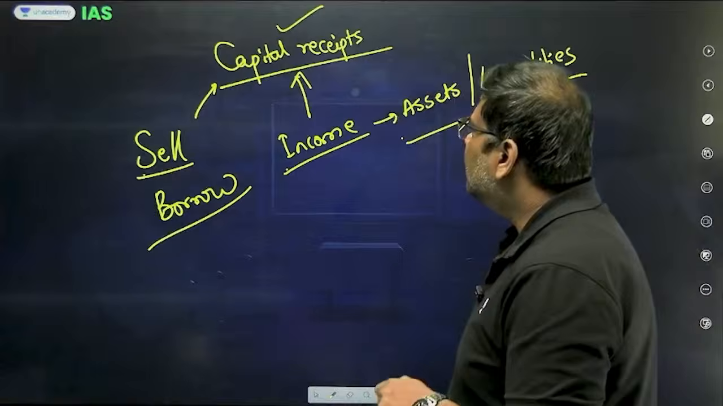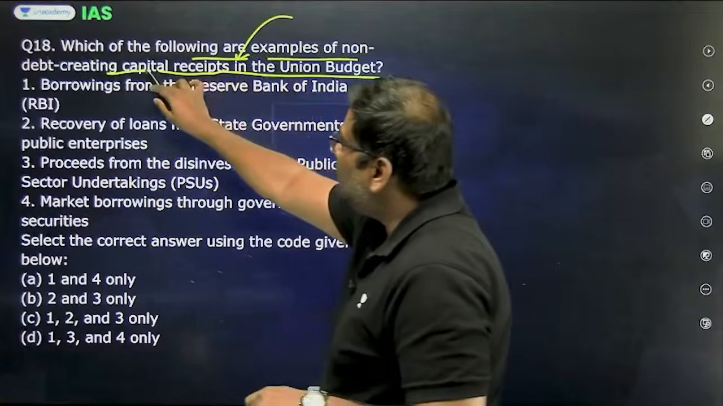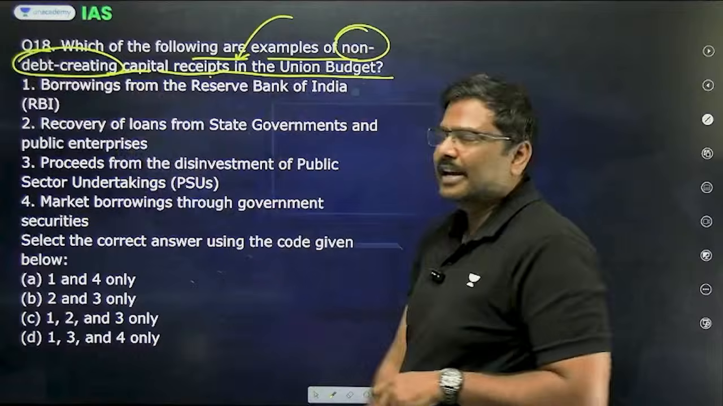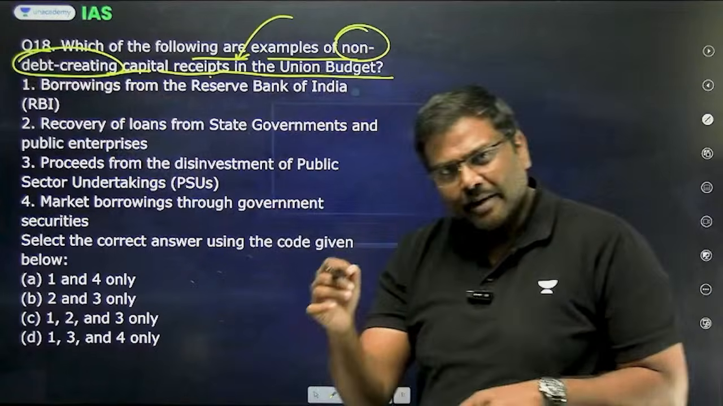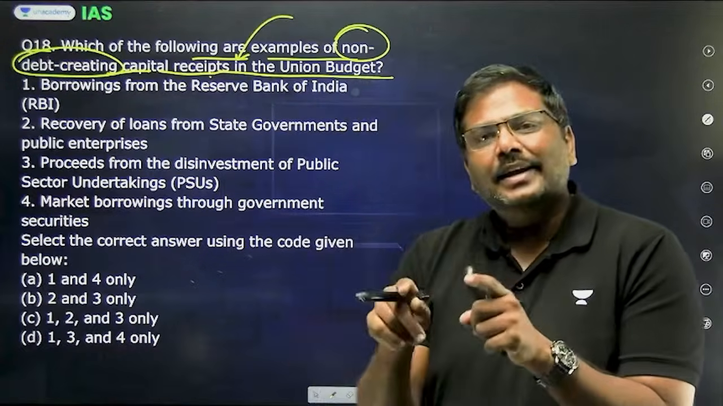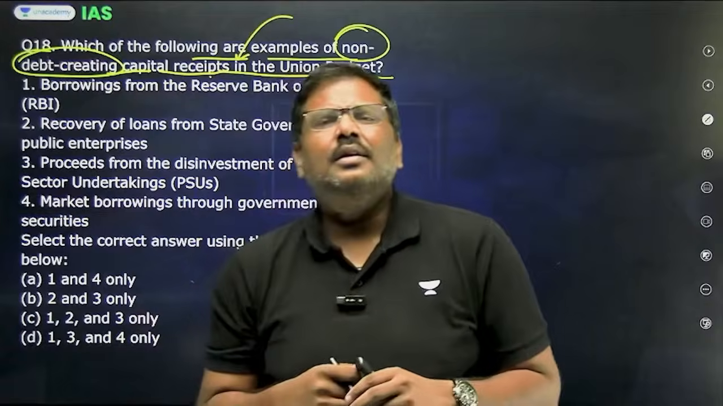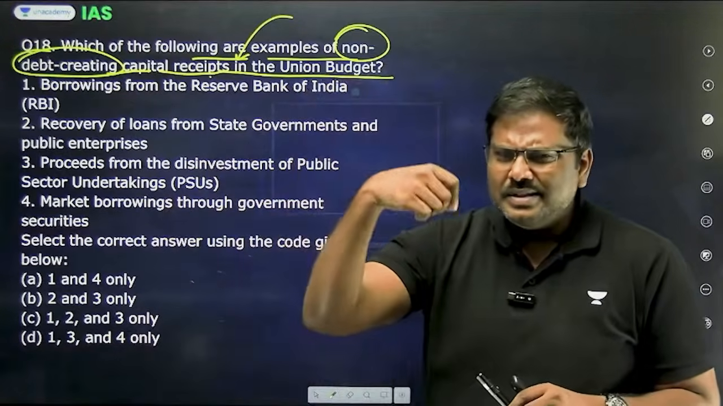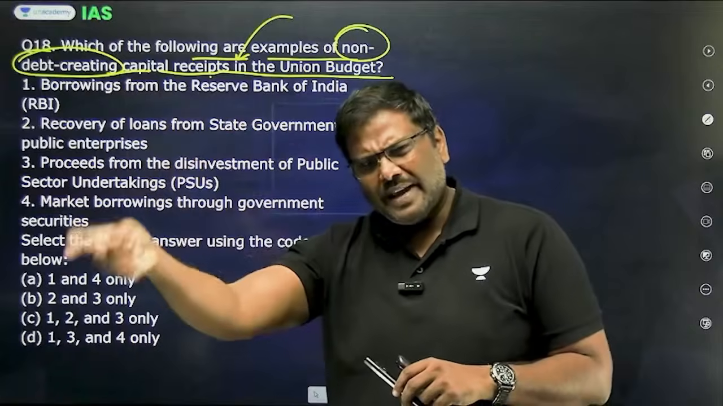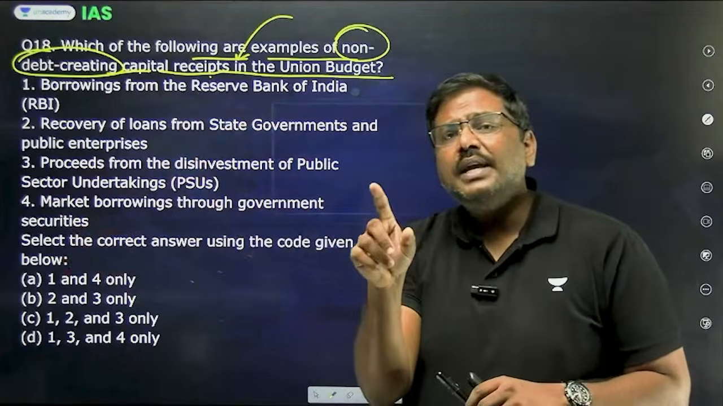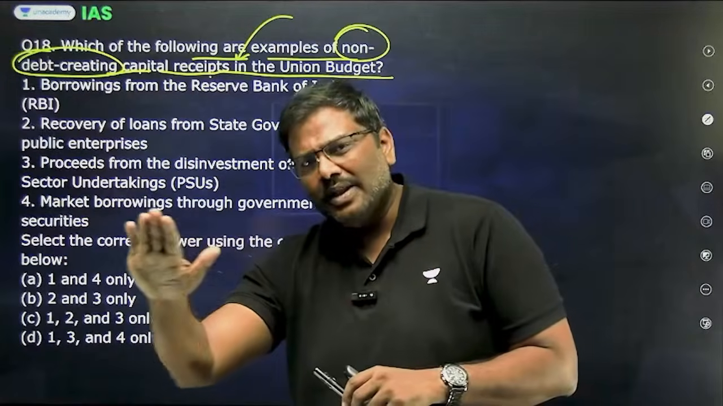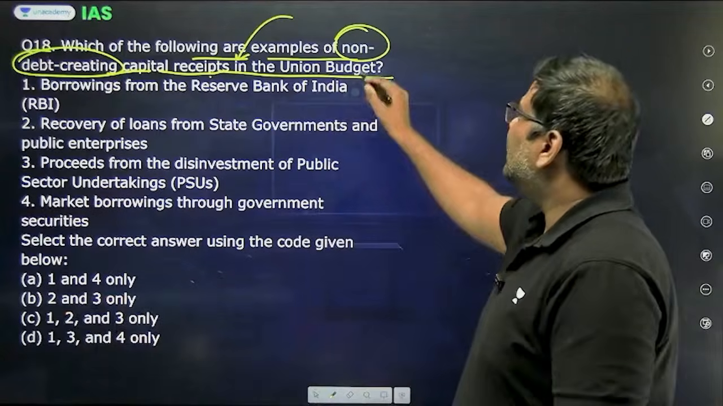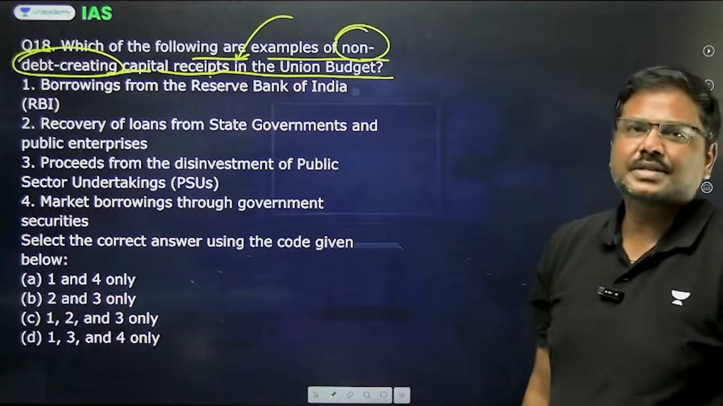But please understand, the question is not simply on capital receipt. Question is on non-debt creating capital receipts. Non-debt creating capital receipts simply mean what are the forms of the money that the government of India has earned this year associated with capital side of the budget. But these should not be creating any kind of a liability. These should not be creating any kind of a debt. That is non-debt creating capital receipts.